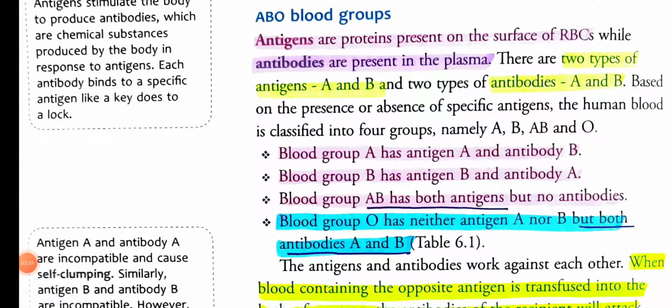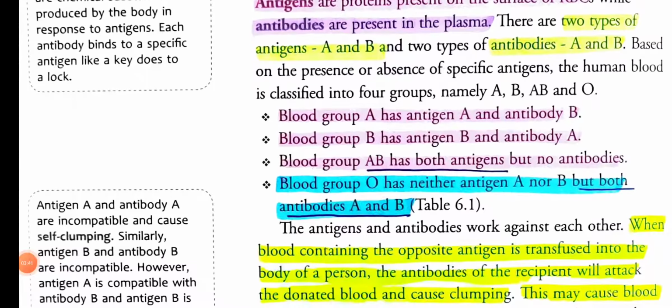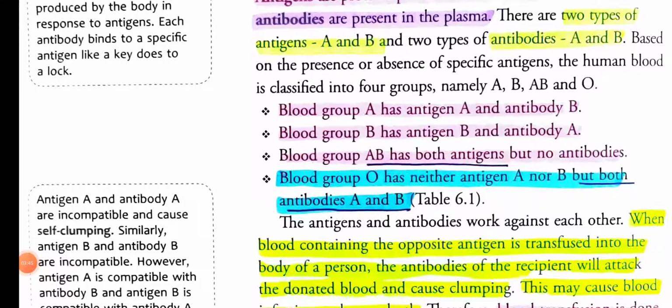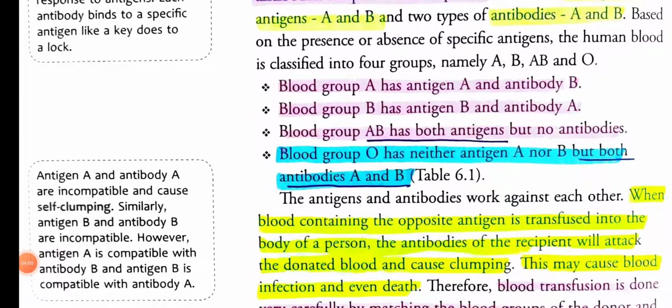Suppose your blood group is A. That means on the surface of your RBC, there is antigen A. So if you have antigen A, your body has the antibody B. If you have blood group A, your body will only accept blood from another individual whose blood group is A, who has the same antigens or no antigens.